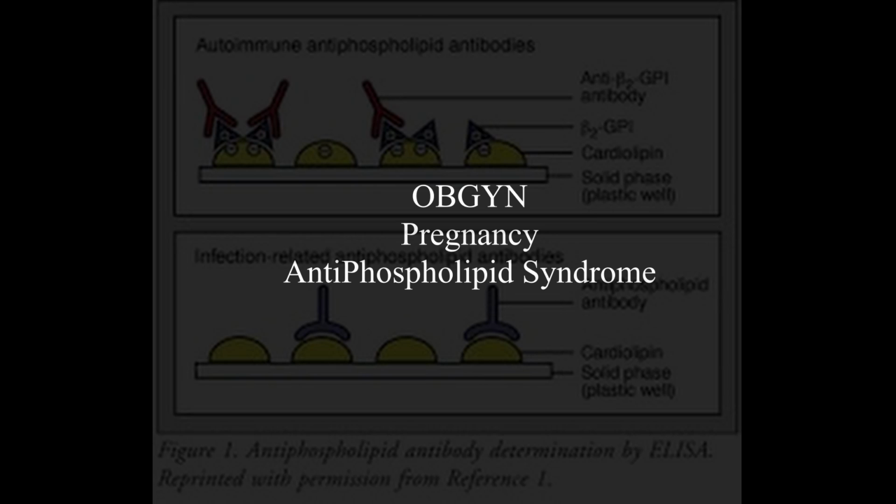Don't forget that antiphospholipid syndrome also shares the same antibodies as lupus, and lupus is treated with corticosteroids or prednisone. But again, when you think about lupus, you also want to think about rheumatological diseases such as nephritis or arthritis also presenting in the patient. And a patient with lupus will typically have blood or protein in their urine. And remember that steroids will not help you in treating antiphospholipid syndrome.